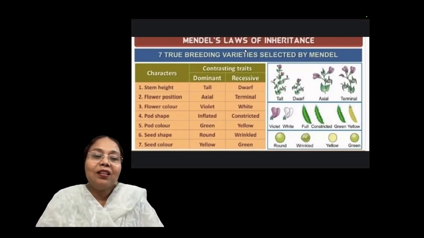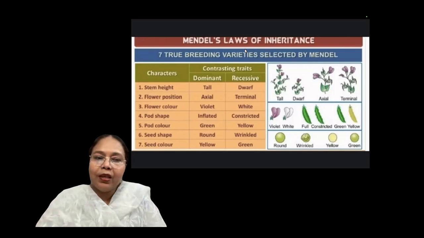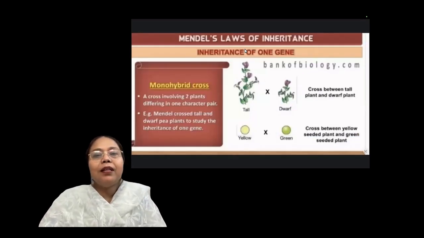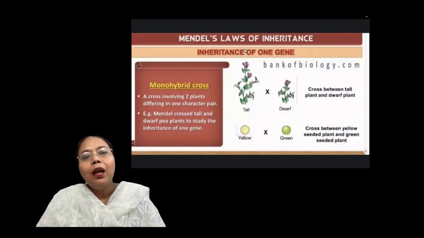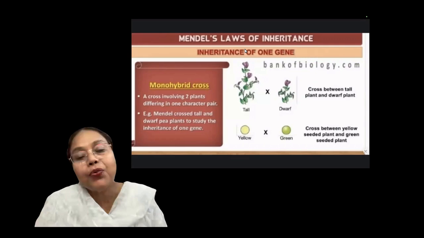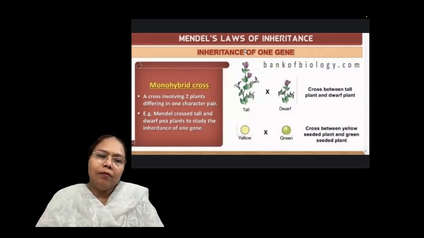But actually, this green is the recessive character in the seed color. But green color of the pod is the dominating character. I hope it is clear, these 7 true breeding varieties were selected by Mendel. And after selection of true breeding, he concentrated on only the first character at a time, the first contrasting trait, one at a time, not haphazardly.